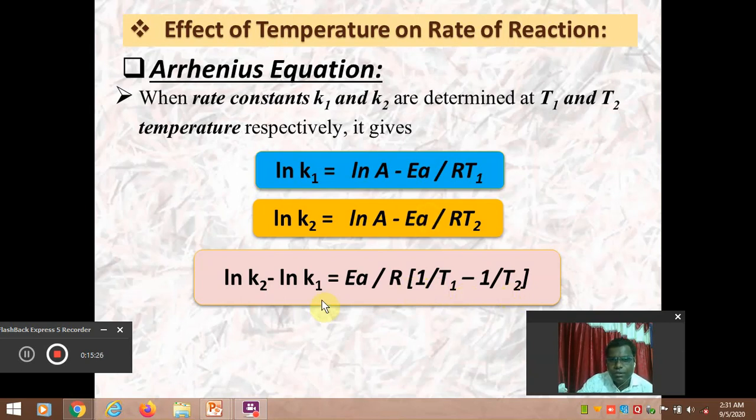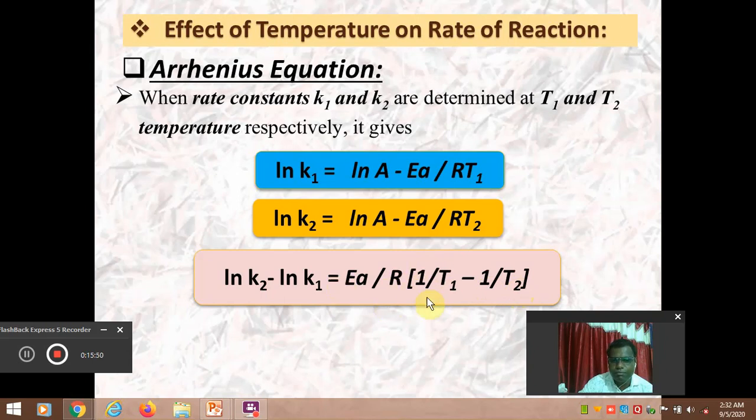I hope it is clear. Still we are getting 1 upon T1 minus 1 upon T2. Why is this so? Because we have not written the negative sign. If we write the negative sign here, then it will be first of all 1 upon T2 minus 1 upon T1, but here we are not considering the negative sign.